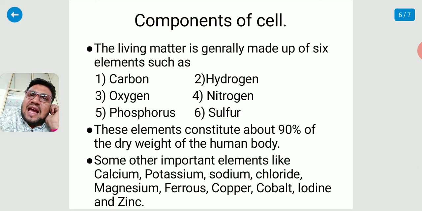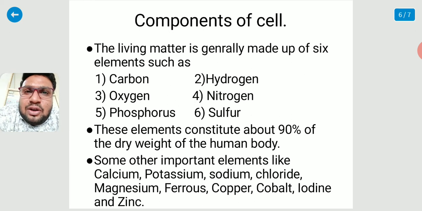Now, as we compare the elements of the earth's crust, it consists of elements like potassium, calcium, sodium, chloride, magnesium, iron, copper, cobalt, iodine.